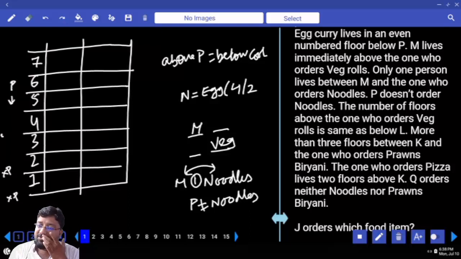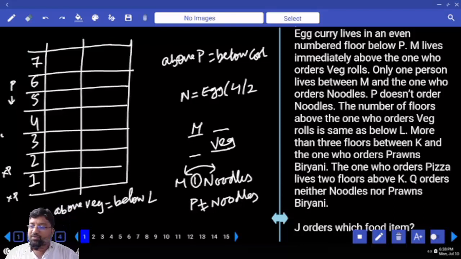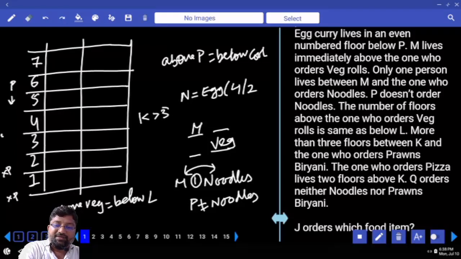Next, the number of floors above the one who orders veg roll is the same as below L. Above veg equals below L. More than 3 floors between K and the one who orders prawn biryani. Tell me one point here: more than 3 floors, greater than 3 between K and the one who orders prawns.